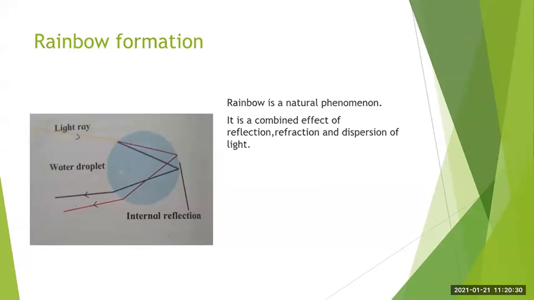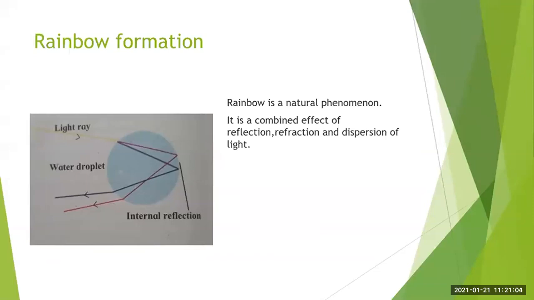Then there is the internal reflection, and after that, once again, the light gets refracted while coming out of the droplet. Got it? One refraction occurs when the light rays enter the droplet.